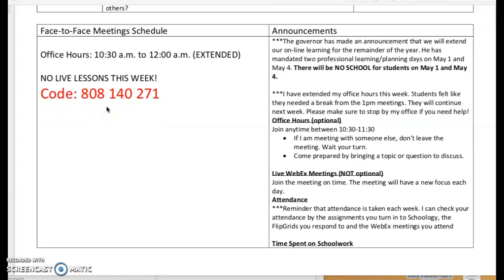A couple announcements that I want to go over just so that you are aware. Because of the governor's announcement, there will not be school for students May 1st and May 4th. Another thing that I've changed is I'm only doing office hours this week, and I have extended the office hours. There will be no 1 o'clock meetings or individual meetings or group meetings.